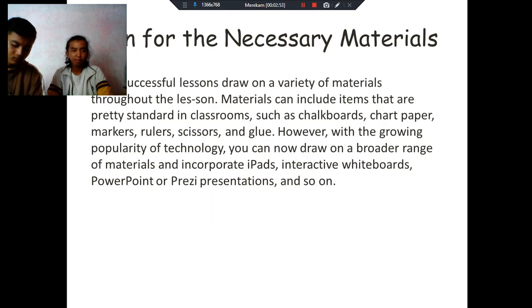Next, plan for the necessary materials. Most successful lessons draw on a variety of materials throughout the lesson. Materials can include items that are pretty standard in classrooms, such as chalkboards, chart paper, markers, rulers, scissors, and glue. However, with the growing popularity of technology, you can now draw on a broader range of materials and incorporate iPads, interactive whiteboards, PowerPoint or Prezi presentations, and so on.